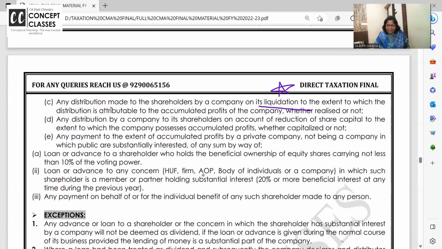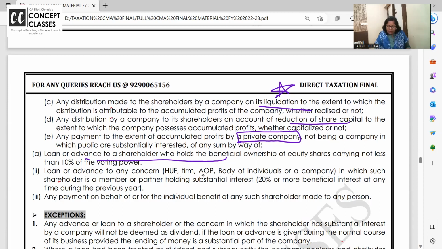We will also do a problem on this, it is very important. Any distribution by the company to shareholders on account of reduction of share capital. You know, internal reconstruction schemes are there. Within the company, changes are made and some of the reserves are given to shareholders: deemed dividend. The last one is a closely held company or private company giving a loan to the shareholder.